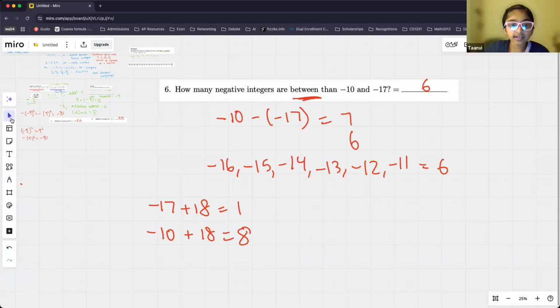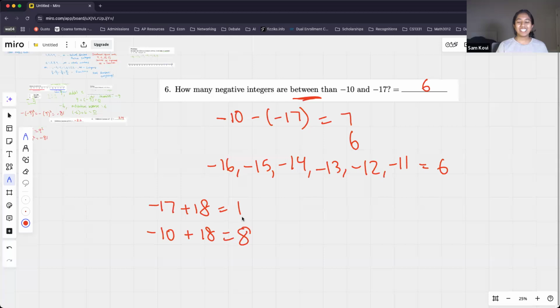Tanvi, do you have a question? How did you get 1 for -17 plus 18? Good. So when we're adding negative numbers, we can kind of think of it as subtraction. So if I do -17 plus 18, actually, if you want, I can draw a little number line over here. So this is my 0, and this is my number line. This is -17 over here.